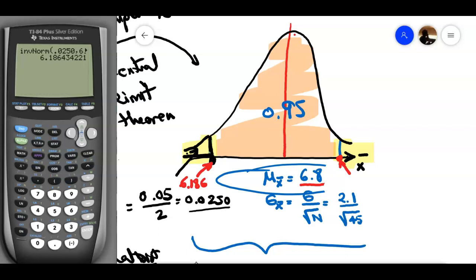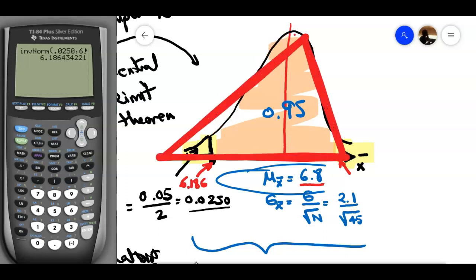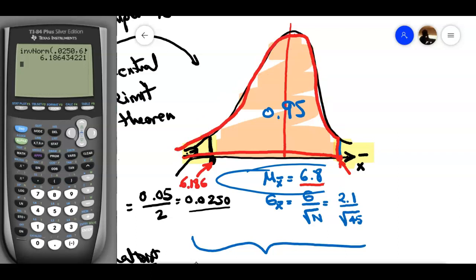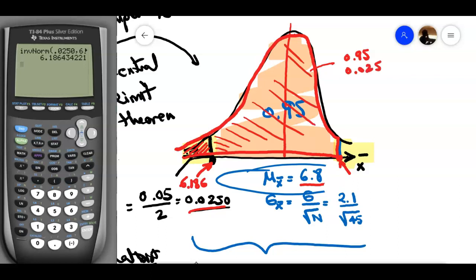In order to figure out this number, I need to know the left area, which is this area over here. So the calculator takes only the left area. This left area will be 0.95, the area inside, plus the 0.025. So this is 0.025 and this is 0.95. So 0.95 plus 0.025 is going to be 0.9750.